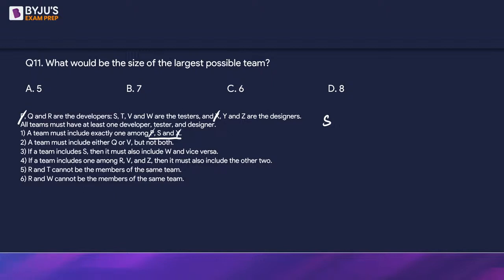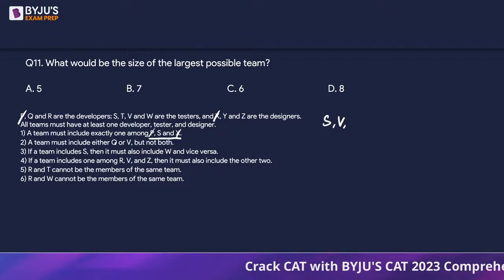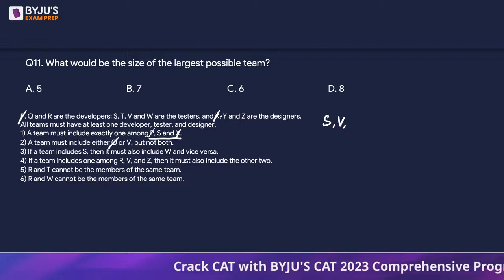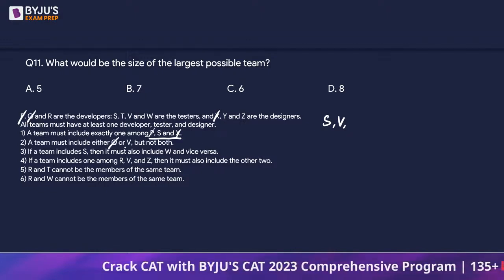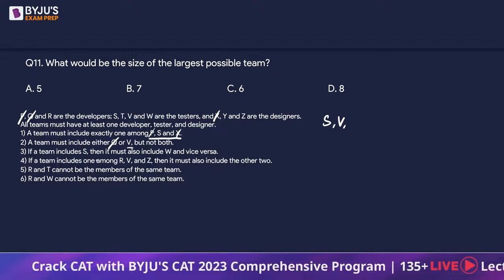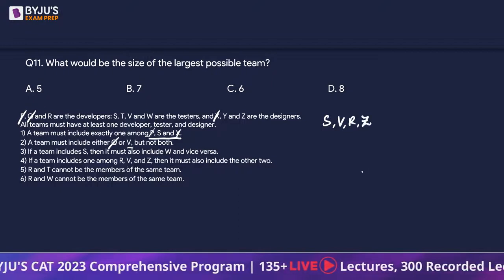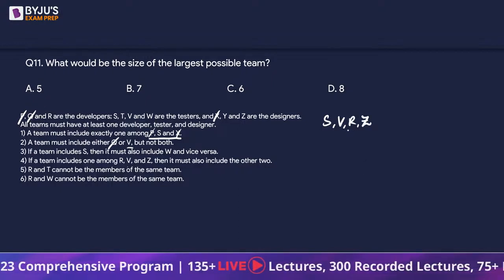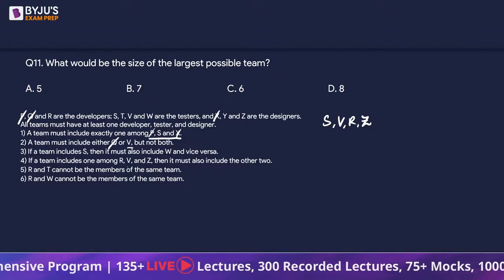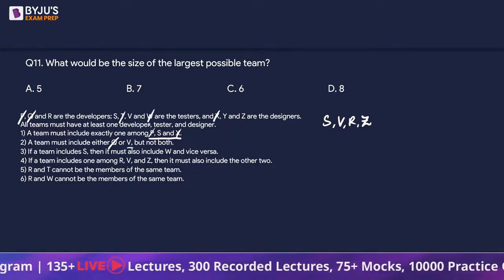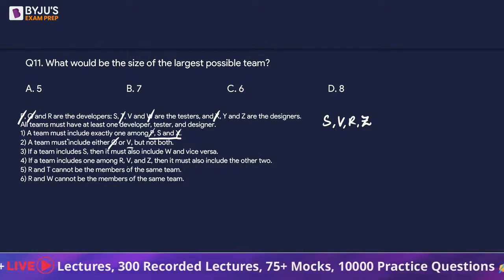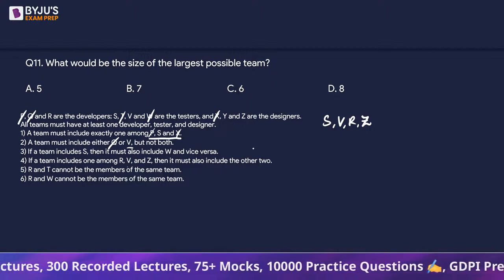P and X, they are gone. Now, between Q or V, we are going to take one of them. So, let's take V. There is a reason why I am taking V: Q is also gone, because once I take V, I will be taking R and Z as well. Now, if I take an R, I can't take a T, I can't take a W. Right? So, five members are gone.